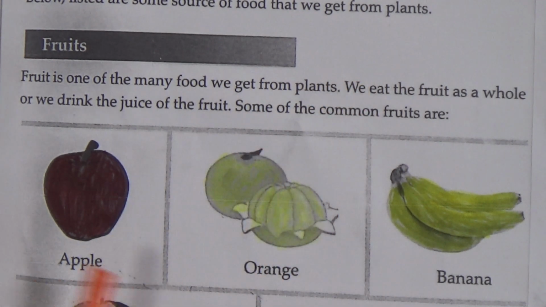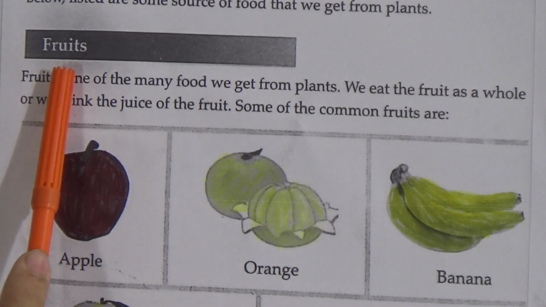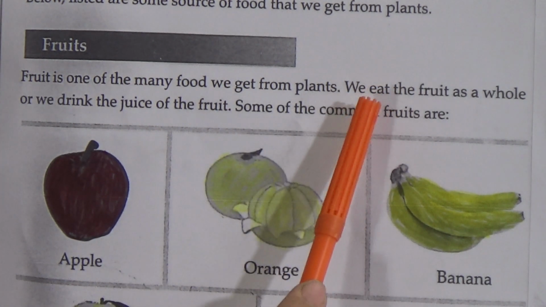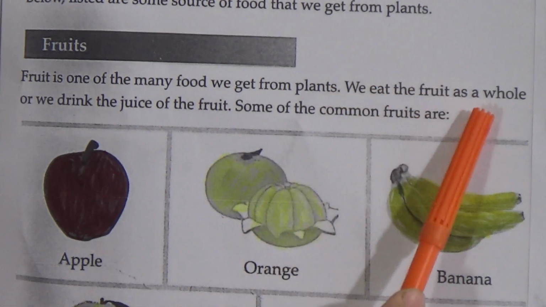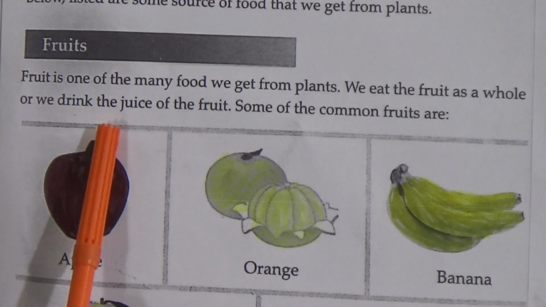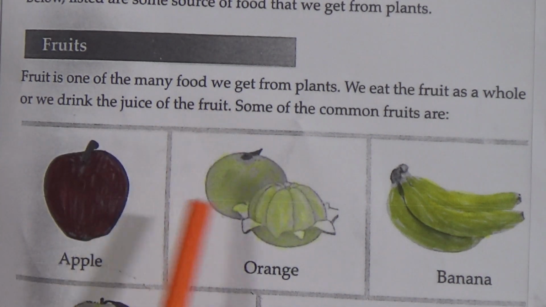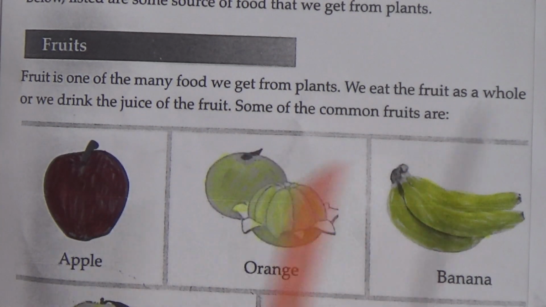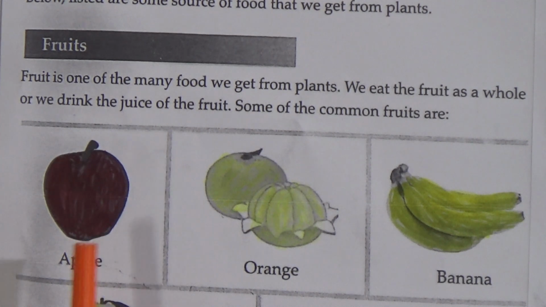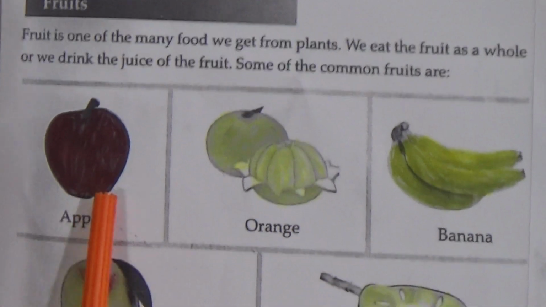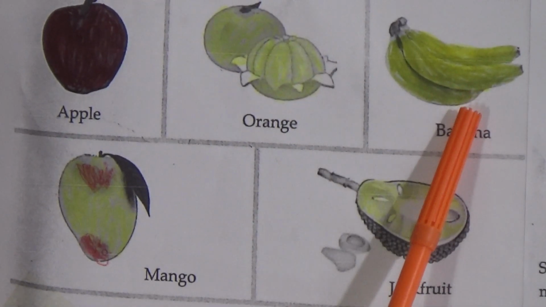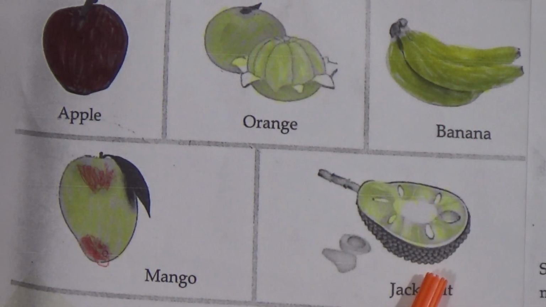That means we get fruits from plants. These are some examples of fruit: apple, orange, banana, mango, jackfruit. All are examples of fruits.